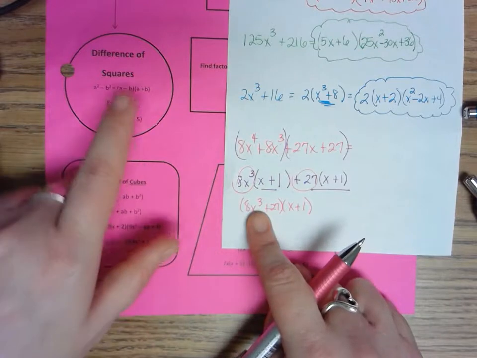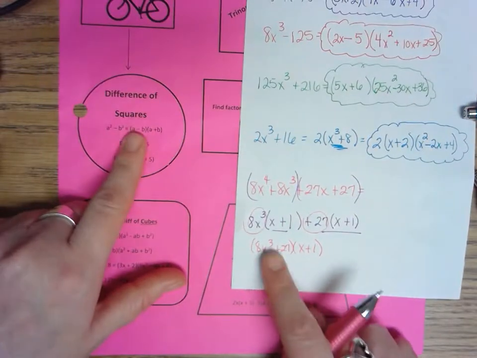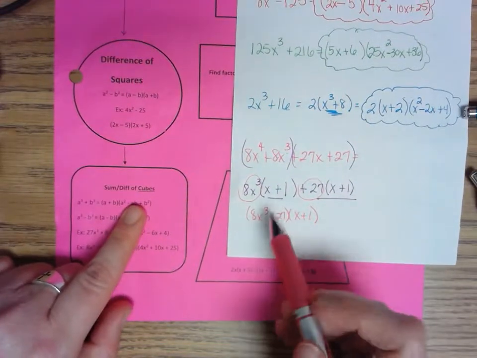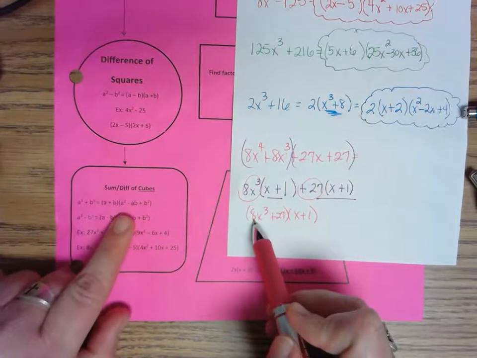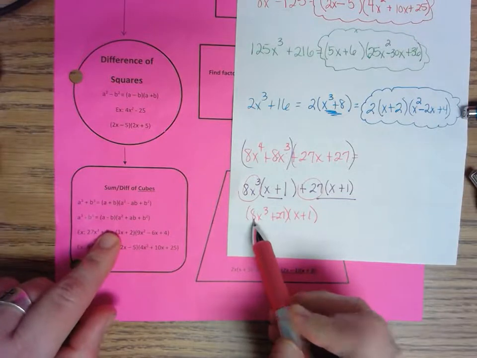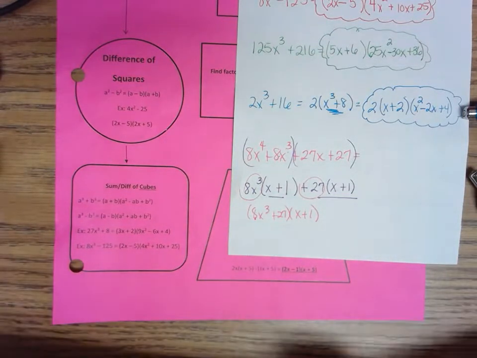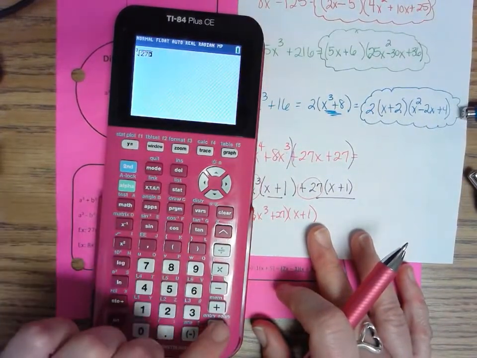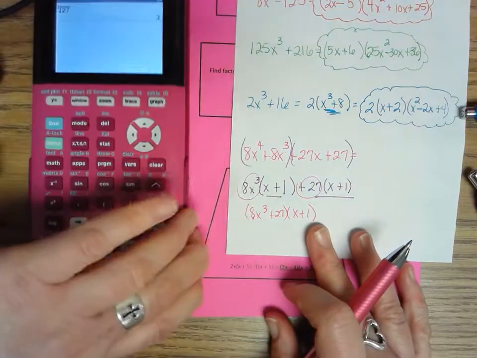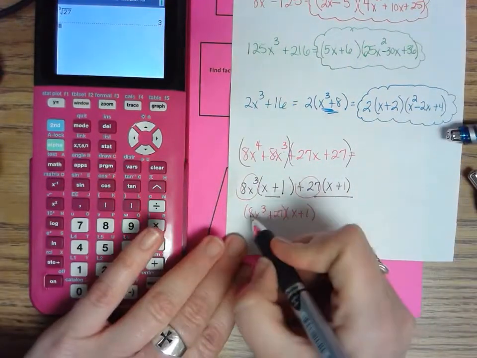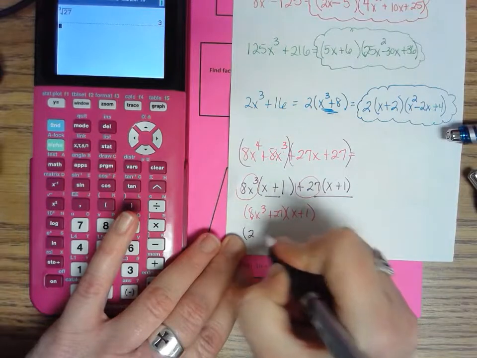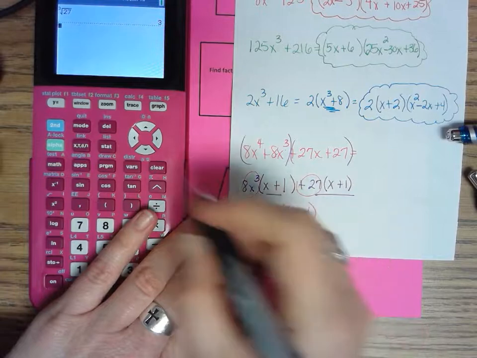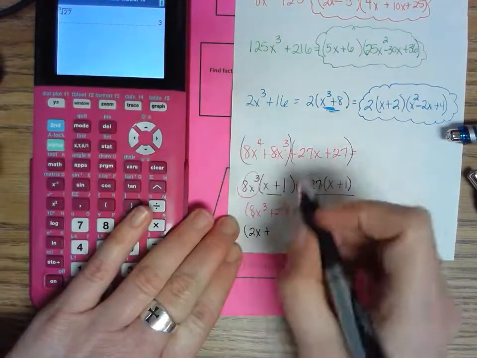But I look in here and I know that it's not a difference of squares because it's not a subtraction and x isn't squared. When I look here, I see a cube, and I know 8's a cube because we've already done it a bunch of times. And 27, if we don't remember, we can always check in our calculator. Math number 4, what the cube root of 27, it is a cube. So I've got to keep factoring. So the cube root of 8 is 2. Cube root of x cubed is x. Keep the sign. And the cube root of 27 is 3.